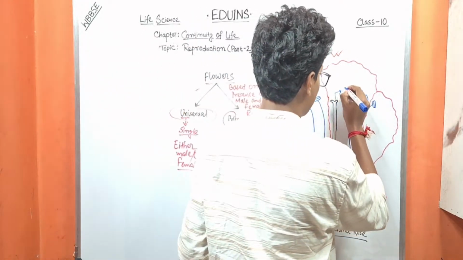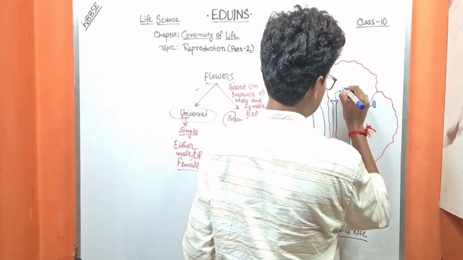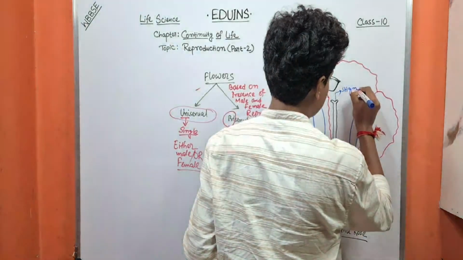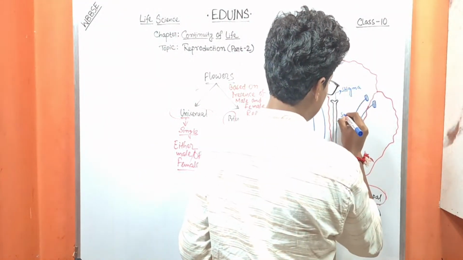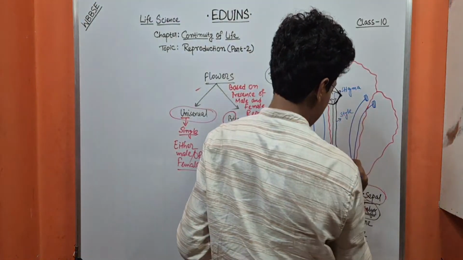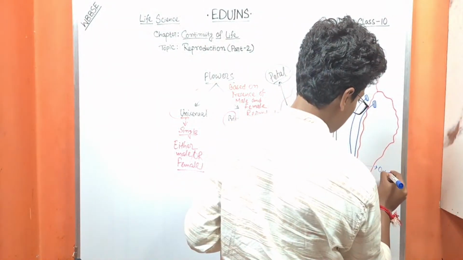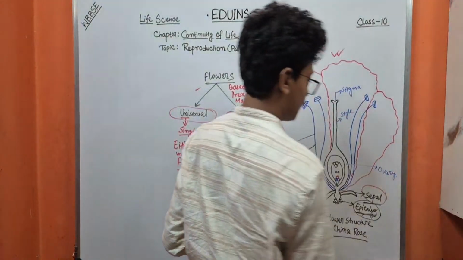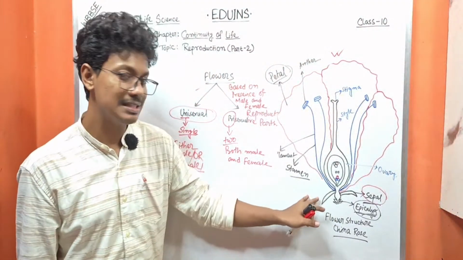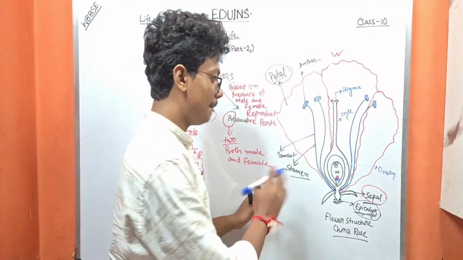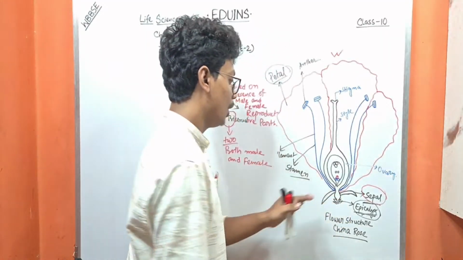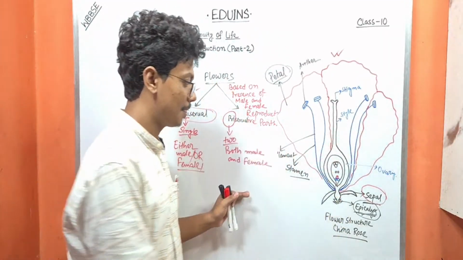Number one is the stigma, number two is the style, and number three is the ovary. Okay, so these are the three parts. These are the parts of a flower.